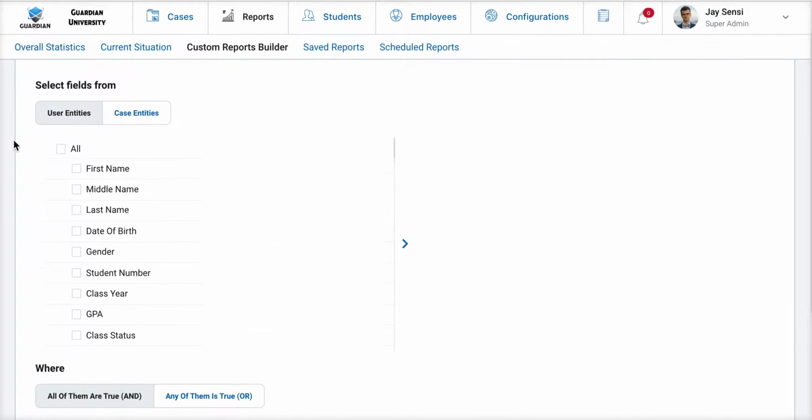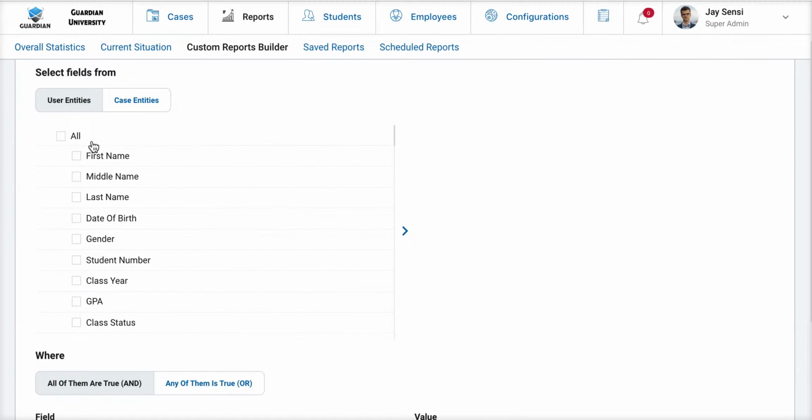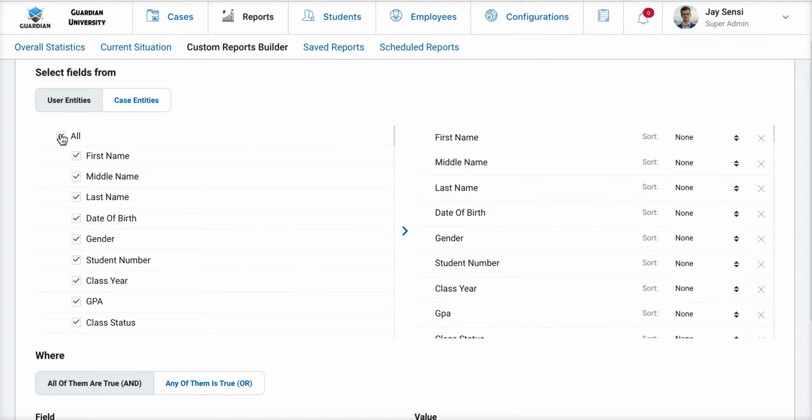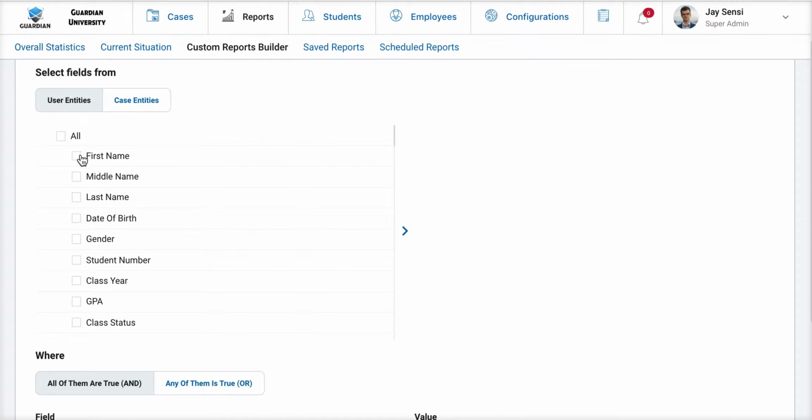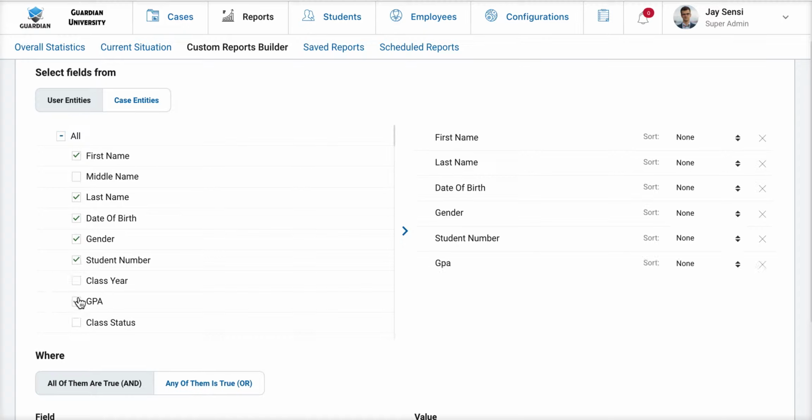The first thing we can do is to begin to select the fields that we want to add to our report. We can click all, and it's going to grab every single field. I do not want that. So I can simply cherry pick the pieces of information that I would like to add to my custom report. As I select them, you see they are being added to the right here to my report, and we'll pick one more.